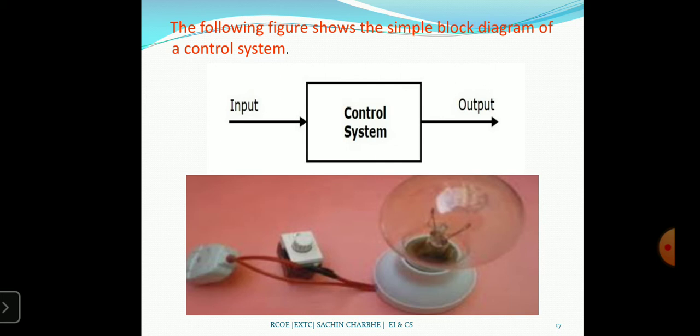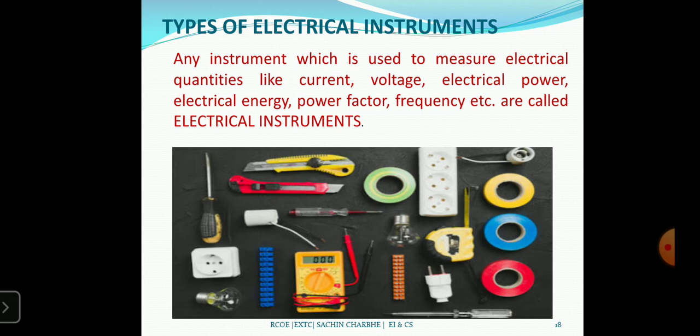So this is the complete example of a control system. Otherwise, this is just a system, some group to achieve or attain a certain objective, but not a control system. So this is the split up of your subject. Now, before we start the actual syllabus of your subject, we are going to understand the types